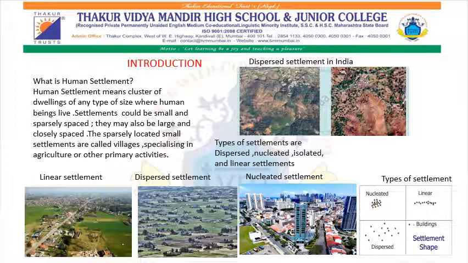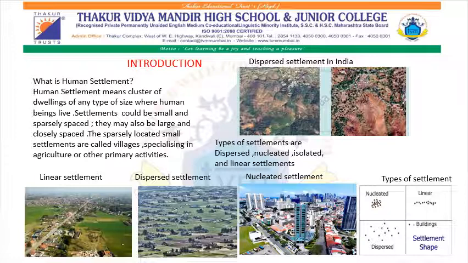Introduction. Let us try to understand what is the meaning of human settlement. Human settlement means cluster of dwelling of any type of size where human beings live. Settlements could be small and sparsely spaced. They may be also large and closely spaced. The sparsely located small settlements are called villages, specializing in agriculture or any other primary activities.